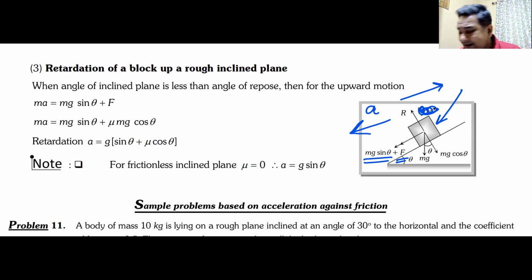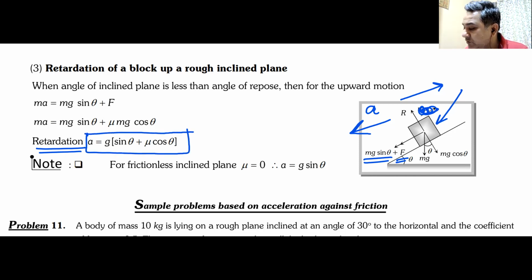Only two forces are acting which are trying to pull the block downwards, and after some time the block will stop. In this case, the retardation or the acceleration downwards, why have they called it retardation? Because it is going to reduce the velocity. This retardation becomes g sine theta plus mu g cos theta. Do we understand this case? Yes or no?